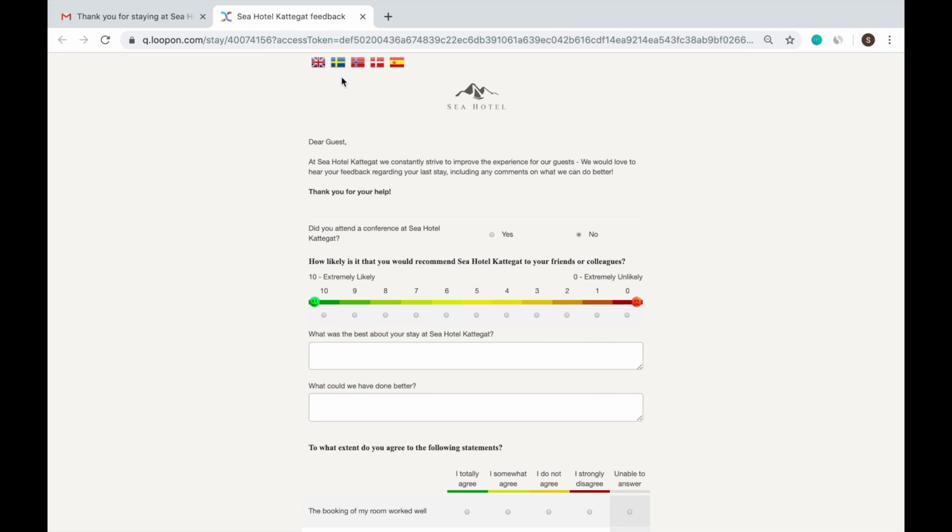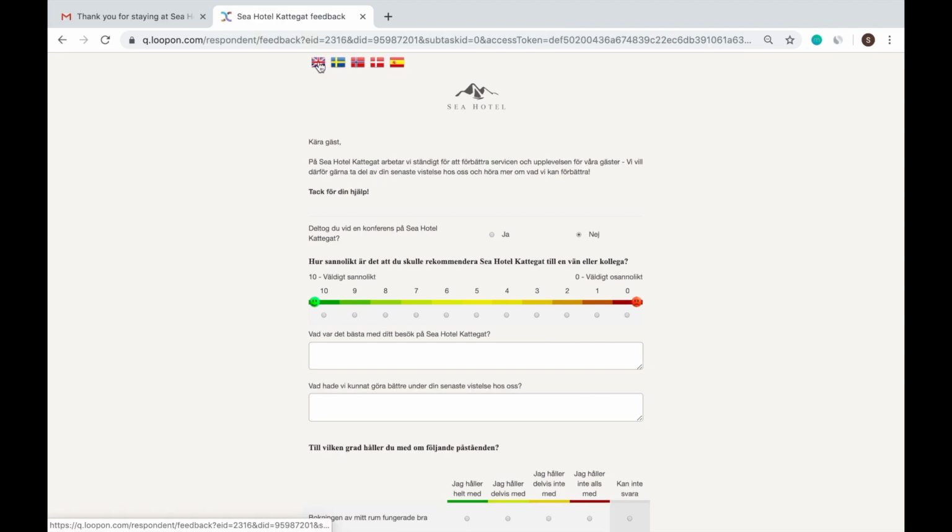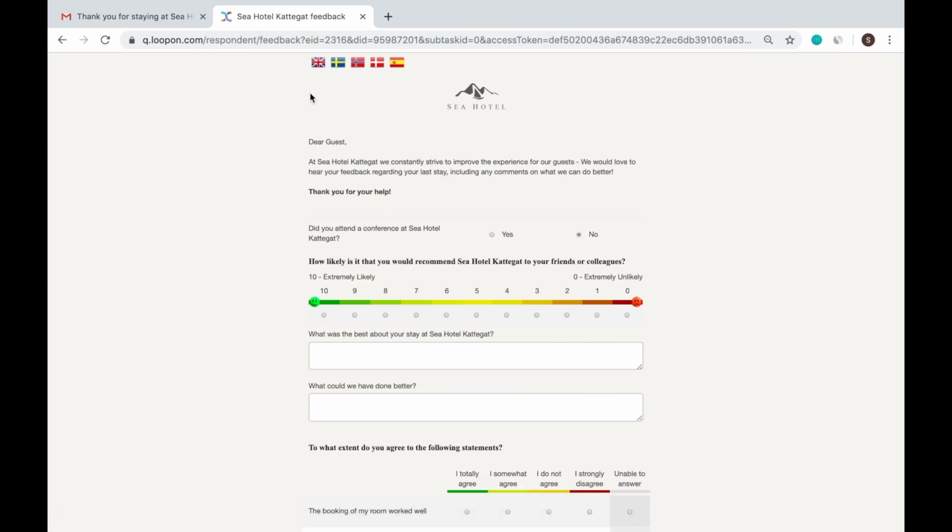You, as the hotel manager, can select which languages the guest survey should be available in. The first question is also known as the ultimate question and measures your Net Promoter Score, NPS. It reads, how likely is it that you would recommend this hotel to your friends or colleagues? If you're not familiar with NPS, we'd recommend that you read more about it on our help portal or blog.